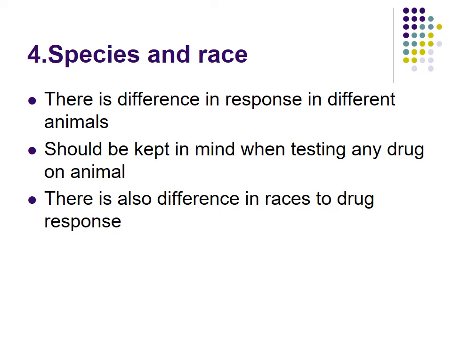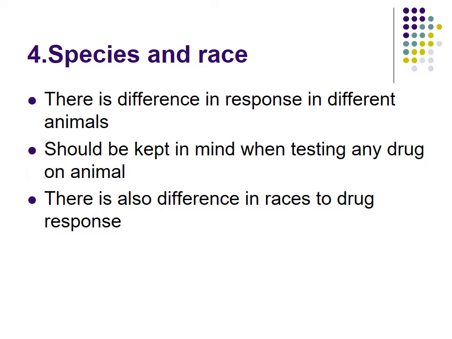Now, species and race are particularly important for the experimental drug. When a drug is coming into the market, first it is tested on animals and then it comes to humans. So this difference is important: if it is producing an effect in the animal, whether it is going to produce the same effect in the human.